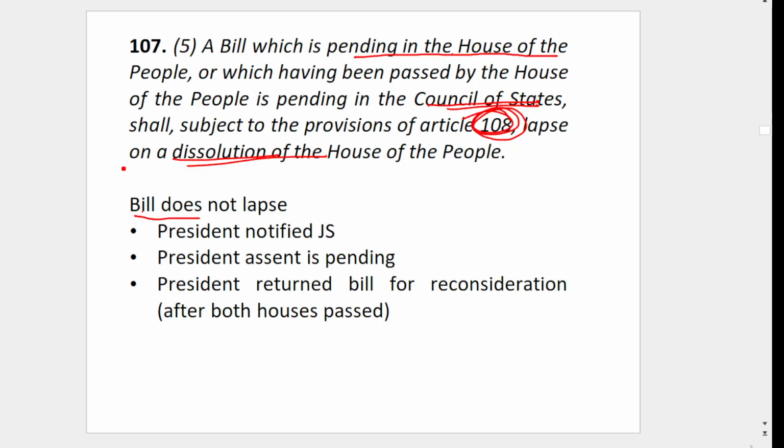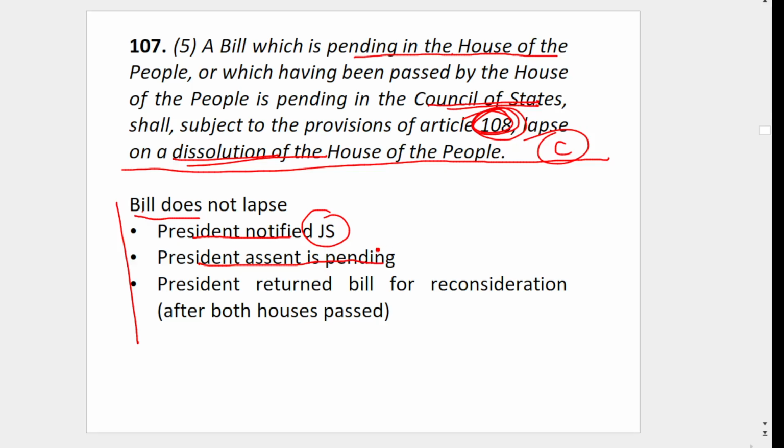And this is given in the Constitution. These are extra. If the President notifies the joint sitting, then the bill does not lapse. If the President's assent is pending, then also the bill does not lapse. Then if the President has returned the bill for reconsideration after both houses passed it, in these cases the bill does not lapse. So 107 is related to bills.